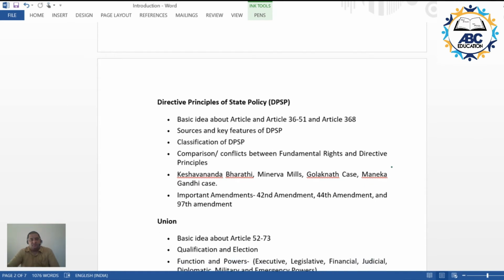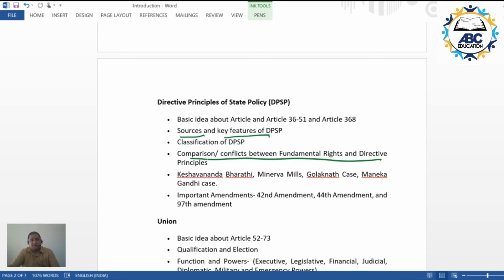Then we'll be covering topics related to directive principles of state policy, something which we have adopted from the Irish Constitution, the Constitution of Ireland. So what are the sources, what are the key features of DPSP? We'll be talking about this. An important discussion that we would be having would be comparison and conflict between fundamental rights and DPSPs.